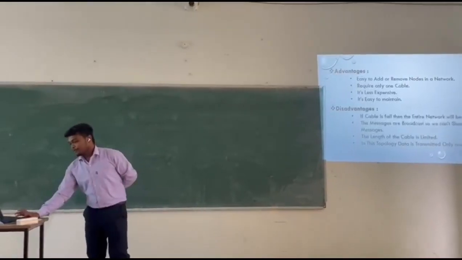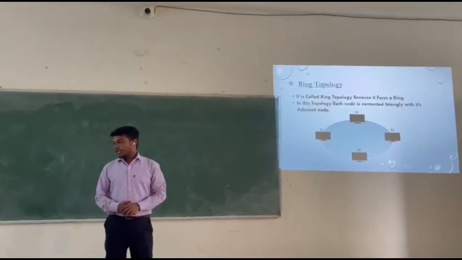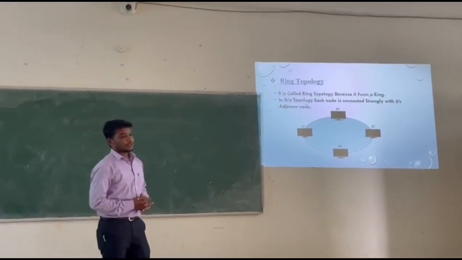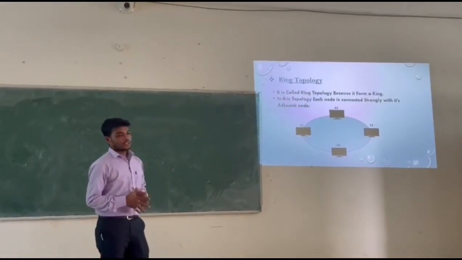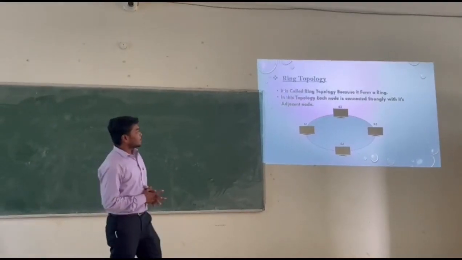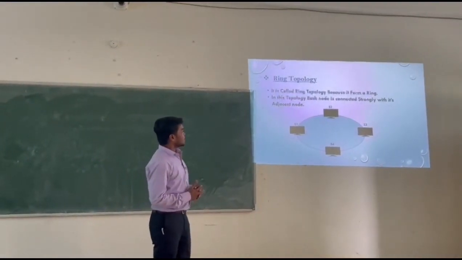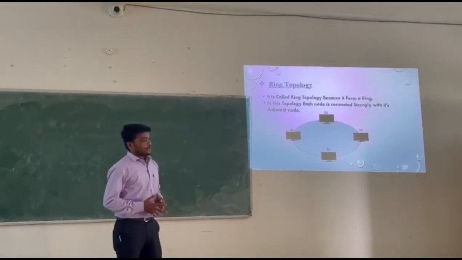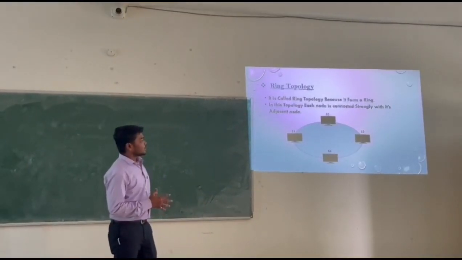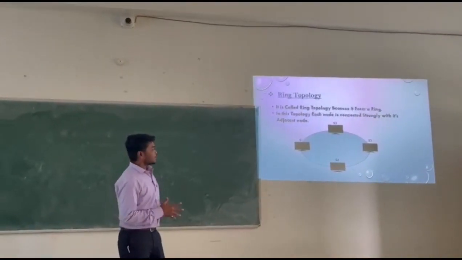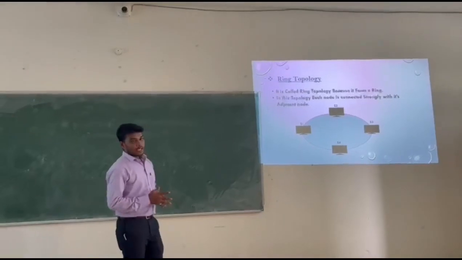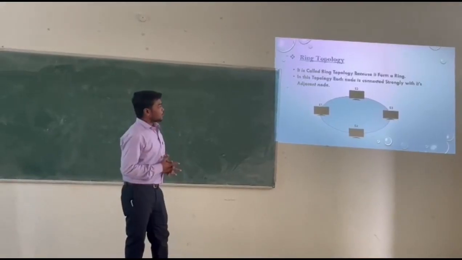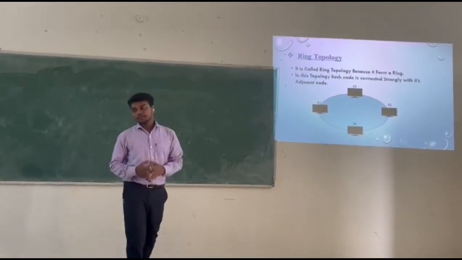Then the second one is the ring topology. It is called ring topology because it forms a ring. Here you can see the structure that there are four systems connected in a circle. So this type of topology or network is called ring topology. In this topology, each node is connected strongly with its adjacent node. It means system 1 is connected to systems 2 and 4 only, not directly to system 3. It's connected indirectly, forming a strong network only with its adjacent or neighbor nodes.